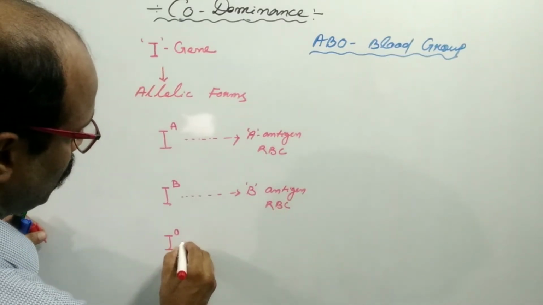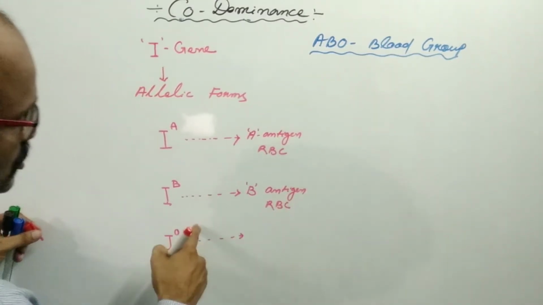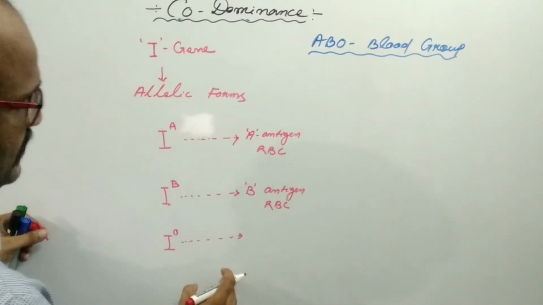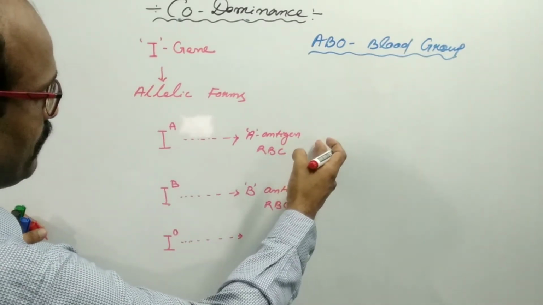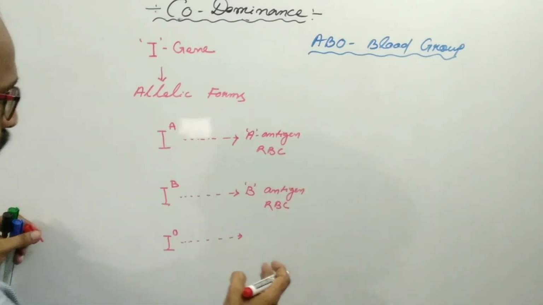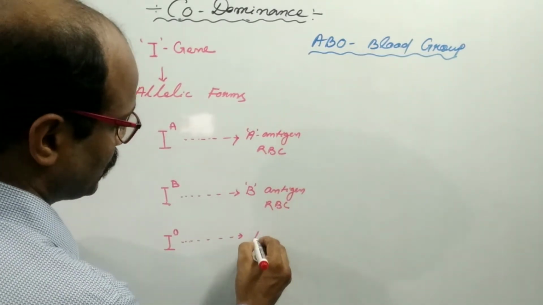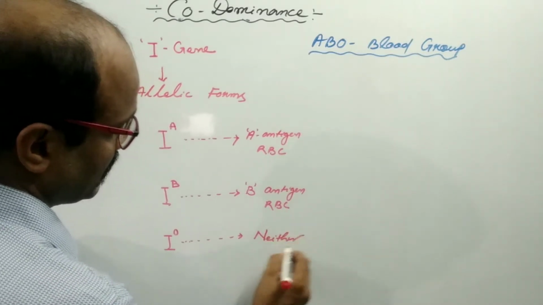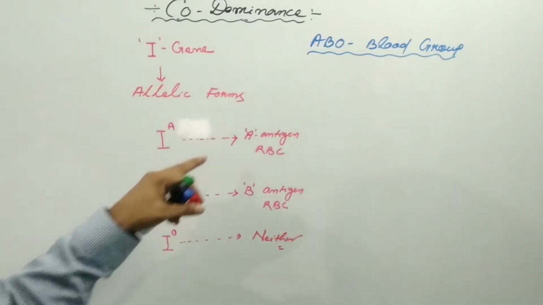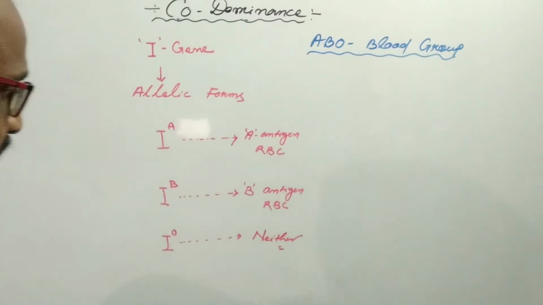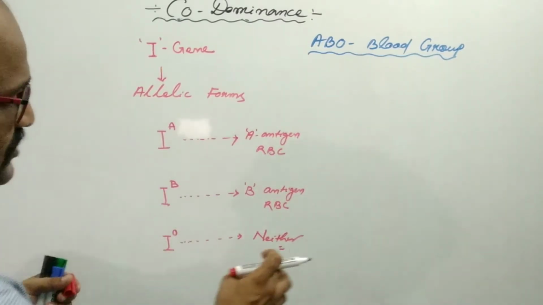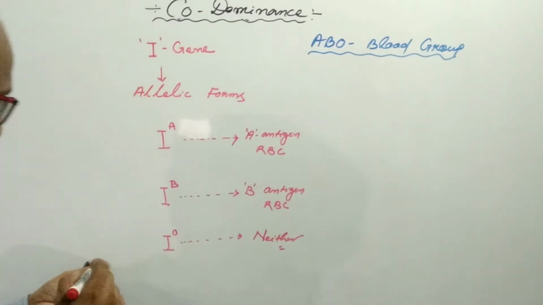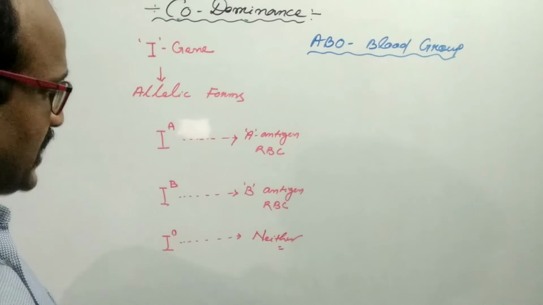But IO has no such tendency; neither A type of antigen nor B type of antigen is formed. That's why this is known as the O type of blood group in homozygous condition.